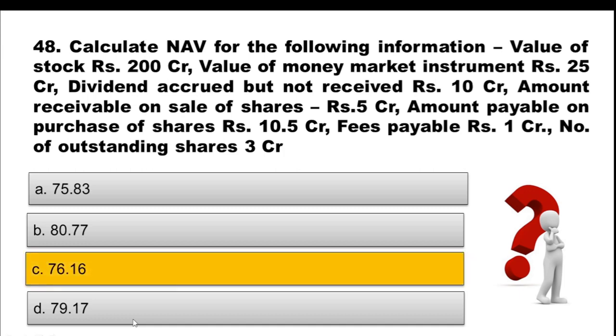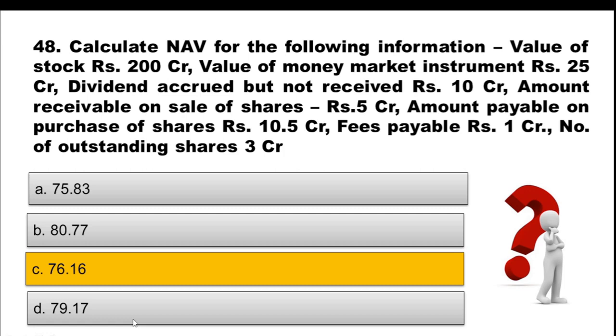And the correct option is option C, 76.16. Now how have you calculated? NAV has to be calculated in a way that all the positive values you have to account for, and then you have to deduct all the cash outflows. So cash inflow you add, cash outflow you deduct, and then divide by the number of outstanding shares.